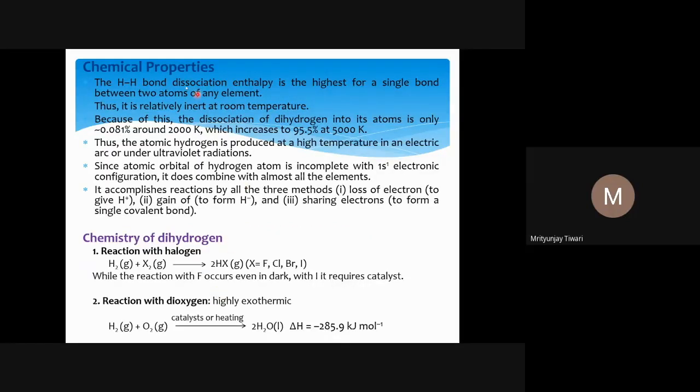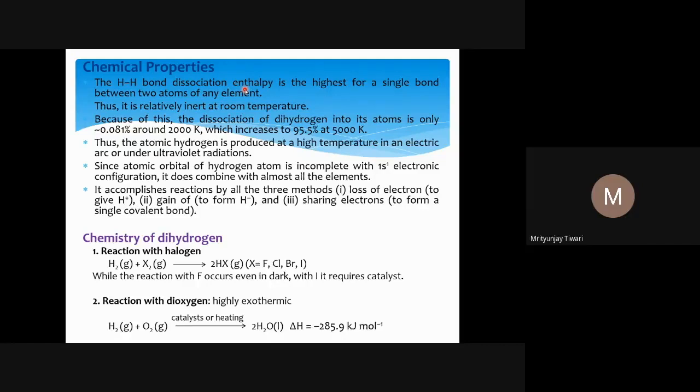The chemical properties. Hydrogen bond dissociation enthalpy is the highest for a single bond between two atoms of any element. The comparison I made earlier was for halogens, but it is not only for halogens. For any element, if you talk about a single bond, hydrogen has the strongest single bond. This is because hydrogen doesn't have any lone pair, so there is no repulsion between lone pairs and no elongation of the single bond.